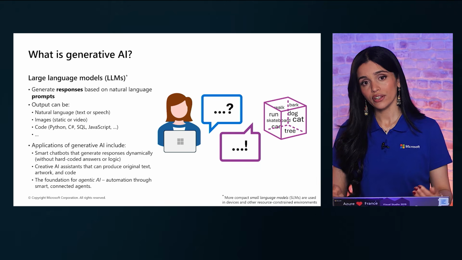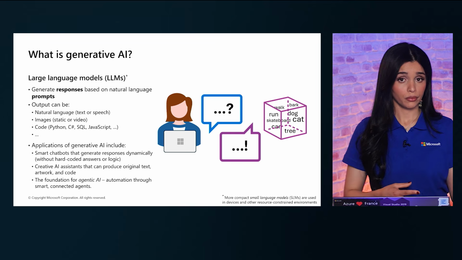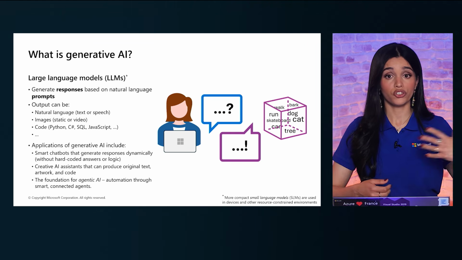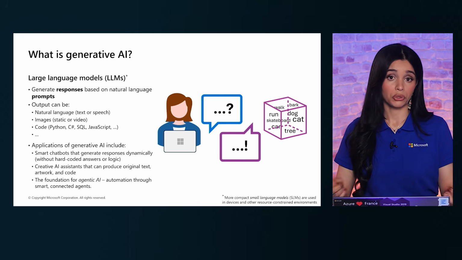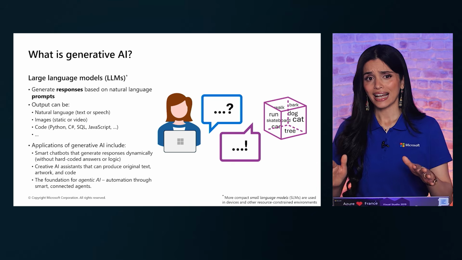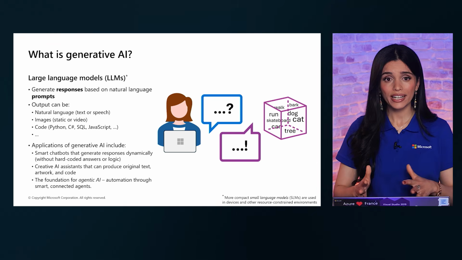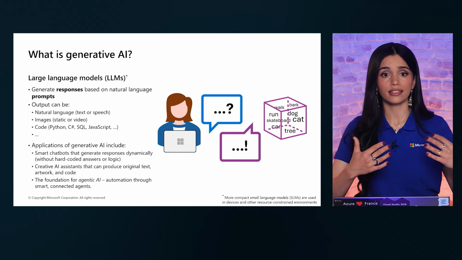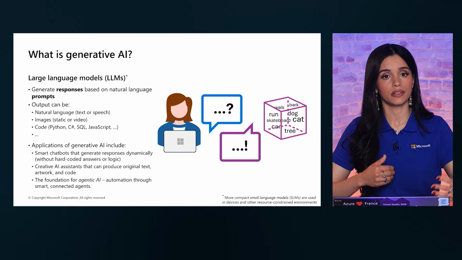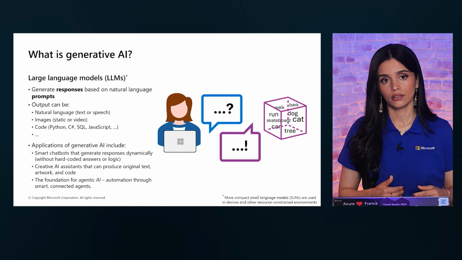So far, everything we have described is generative AI. You write a prompt in natural language, AI understands your intent, and it generates a response. It could be text, an image, or code. But at this stage, AI is still reactive. It waits for you to ask something, then it answers. Agentic AI is what happens when you take generative AI one step further.